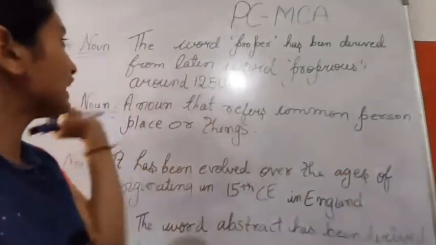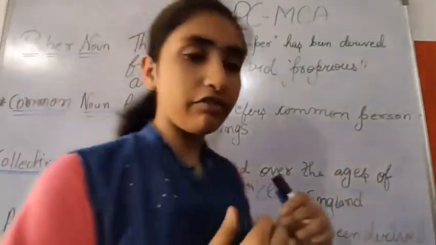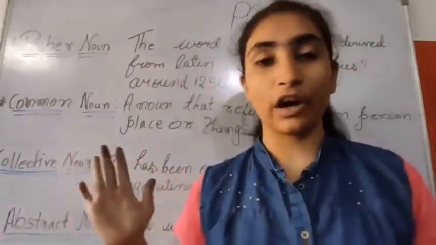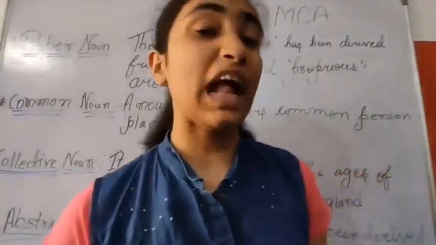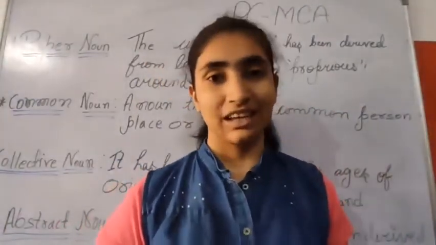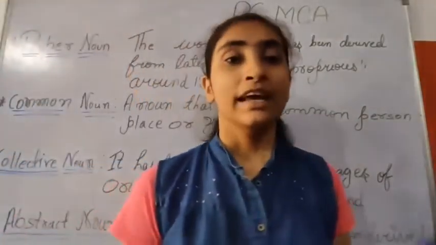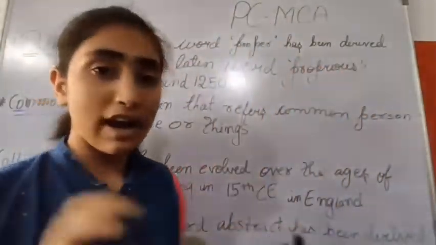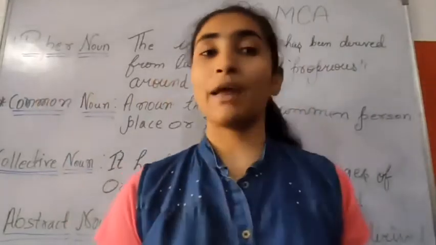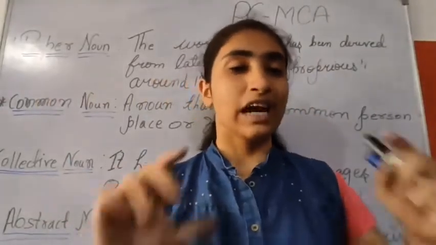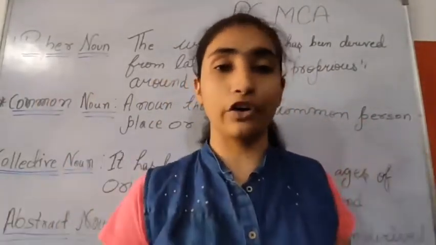So if we analyze the history of proper noun, then it has been derived from the Latin word proprius, which means special, around 1250. Again I am repeating, please concentrate because these points are very much unknown to you all.